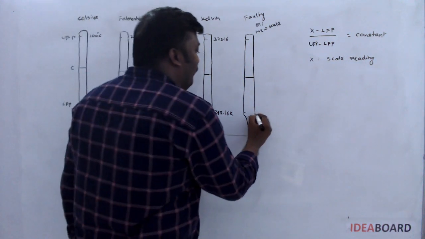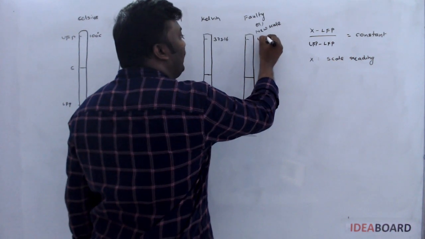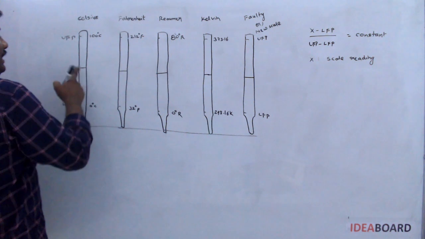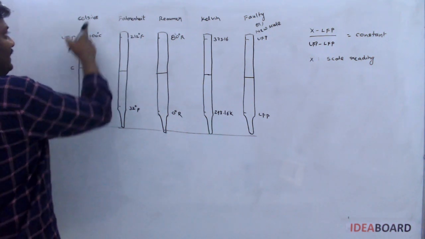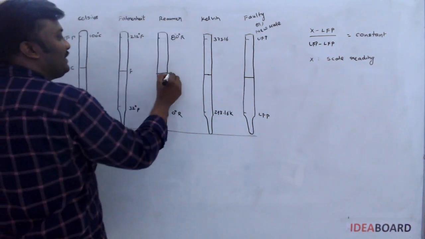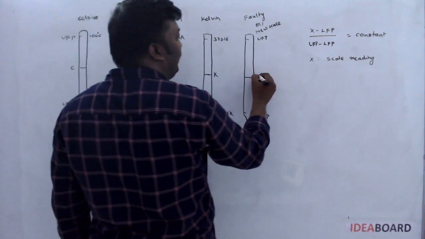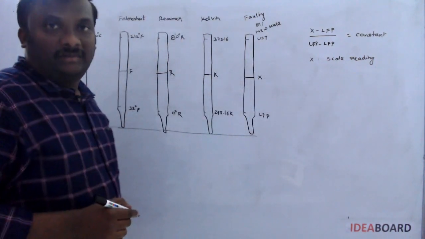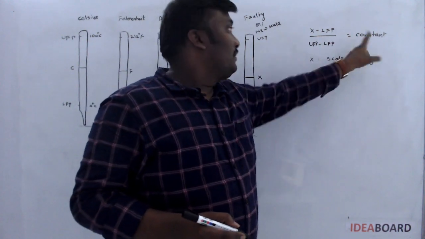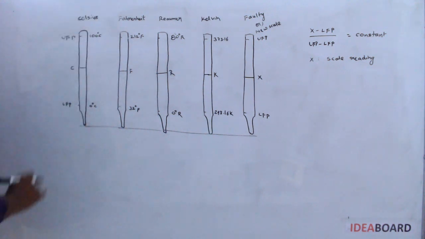Okay, so the lower fixed point I just indicated with LFP and the upper fixed point with UFP. Let us see. Here, the reading on the scale was, for the Celsius scale C, for the Fahrenheit scale F, for the Reaumur scale R, for the Kelvin scale K, and for the faulty thermometer X I took. Then for any scale, this ratio always remains constant.